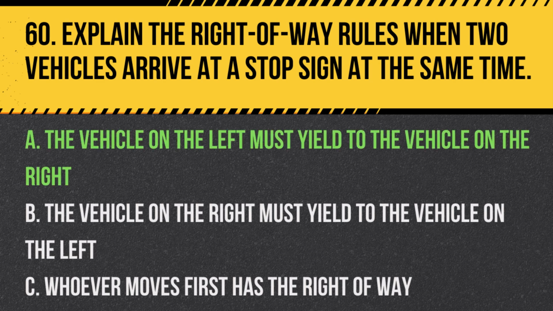Answer: A. The vehicle on the left must yield to the vehicle on the right. This rule helps prevent confusion and collisions at four-way stops.